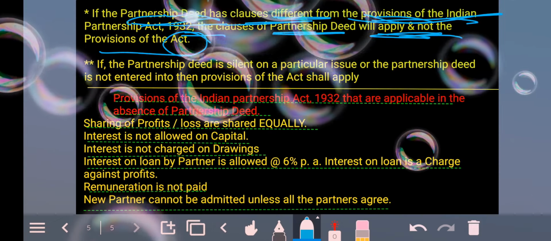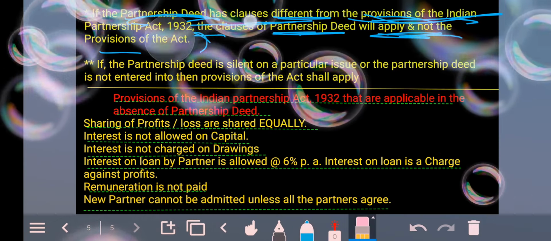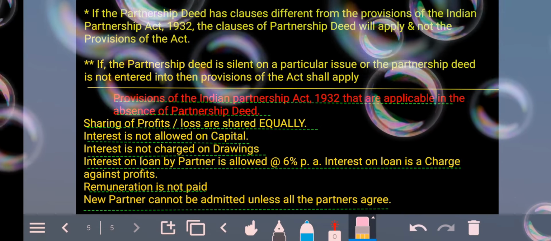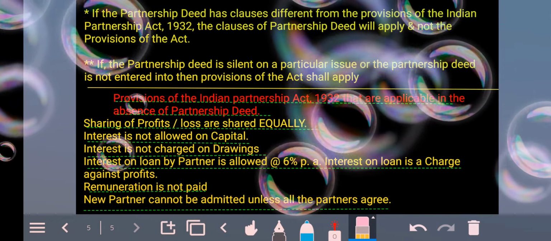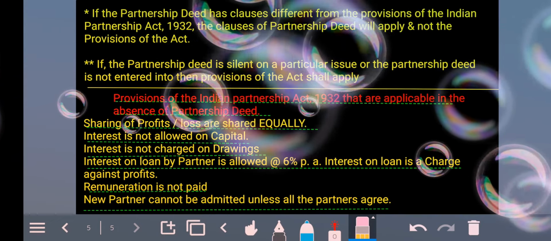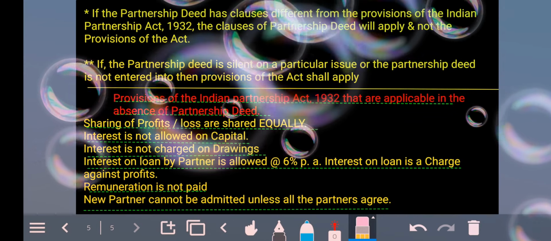So it could happen that the clauses in the partnership deed differ from the provisions of the Indian Partnership Act. The clauses of the partnership deed will apply if you have a deed, because a deed is not compulsory to be made.